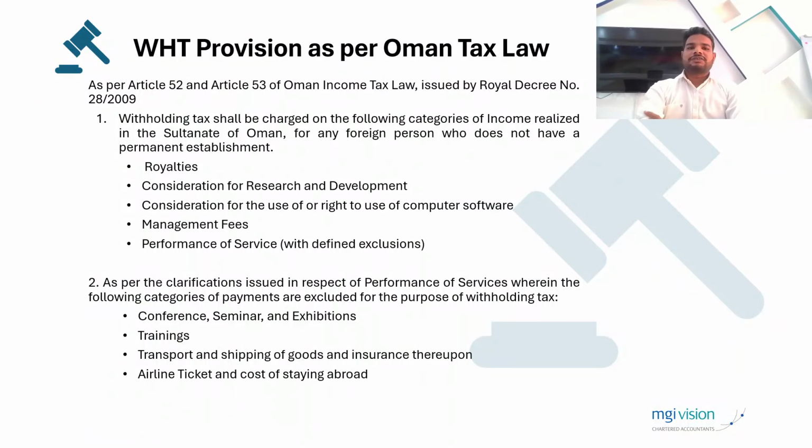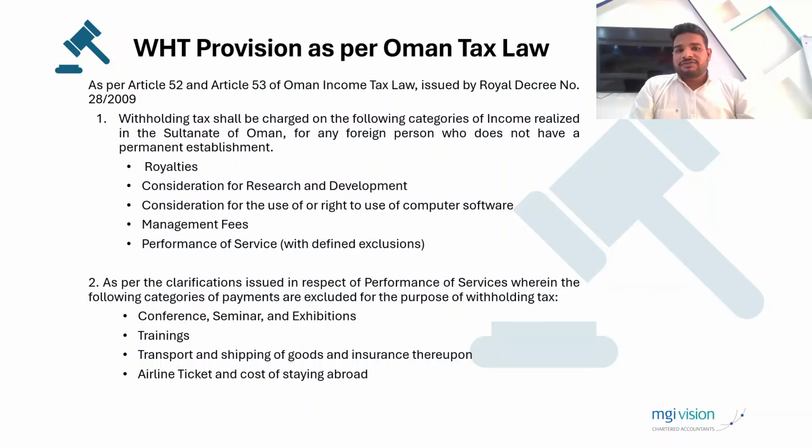Now, let's start with the provisions of the Oman Income Tax Law. As per Article 52 and 53 of Oman Income Tax Law, withholding tax shall be charged on the following categories of income realized in the Sultanate of Oman for any foreign person who does not have a permanent establishment. Now, I am repeating again and again the word permanent establishment. We will understand it in the next slide.